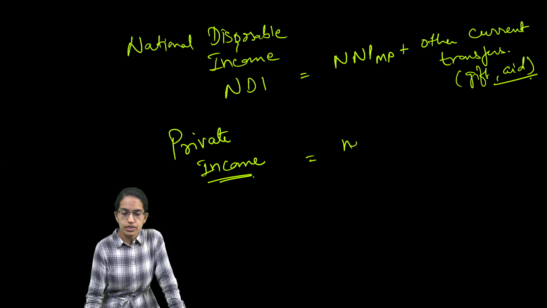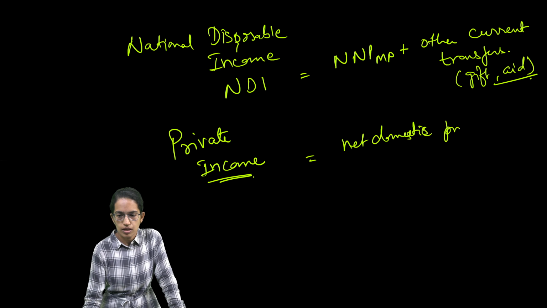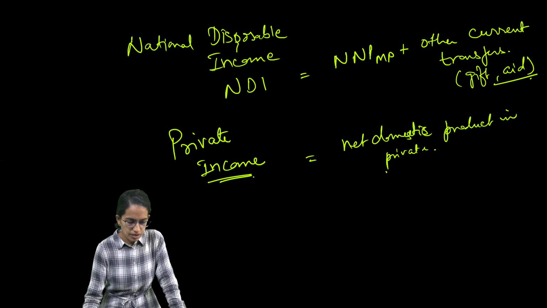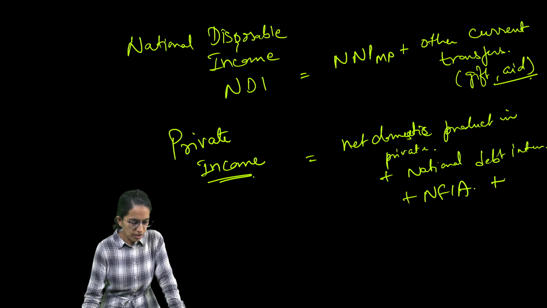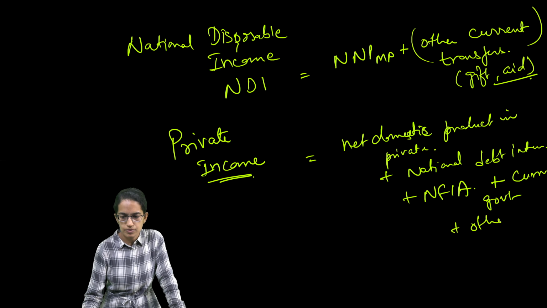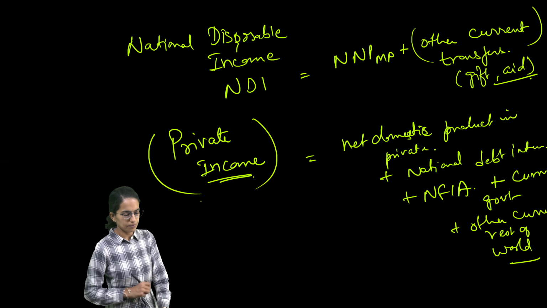So the net domestic product in private sector, plus national debt interest, plus net factor income from abroad, plus current transfers from government and other current transfers from the rest of the world. So that would make the private income category.